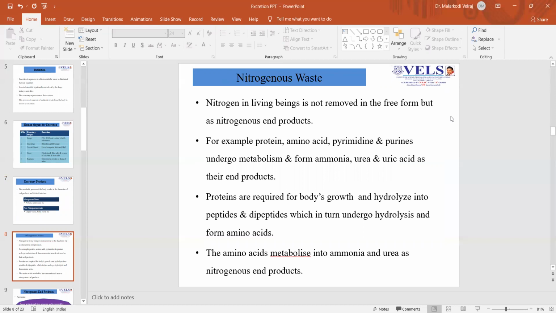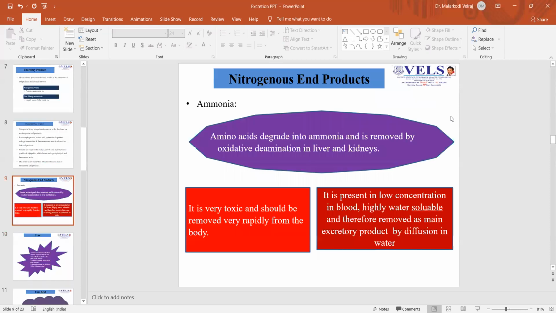products. Proteins are required for the body's growth, and they hydrolyze into peptides and dipeptides, which in turn undergo hydrolysis and form amino acids. The amino acids metabolize into ammonia and urea as nitrogenous end products. The nitrogenous end products are as follows. First one is ammonia. Amino acids degrade into ammonia, which is removed by oxidative deamination in liver and kidneys. They are very toxic and should be removed very rapidly from the body.